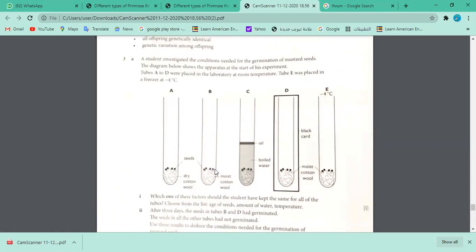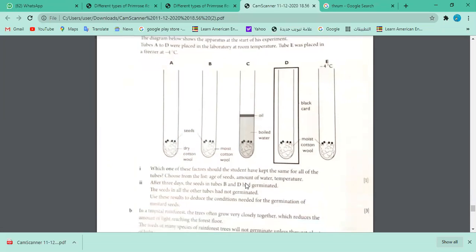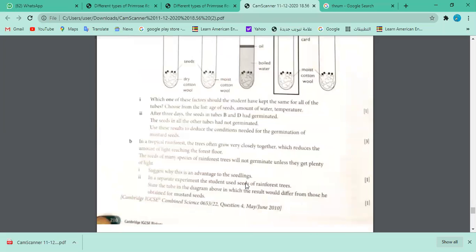Here light was needed, and temperature is somehow needed. Light for germination, as I mentioned, is not needed. But what do they mean here? That even if the seed germinates, it is not going to grow into a plant, because it doesn't have enough light to grow. Initially the cotyledon will give some energy, and the shoot will grow, but it will finally die. It's not going to become a grown-up plant.